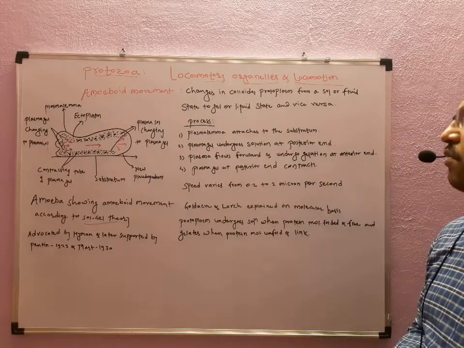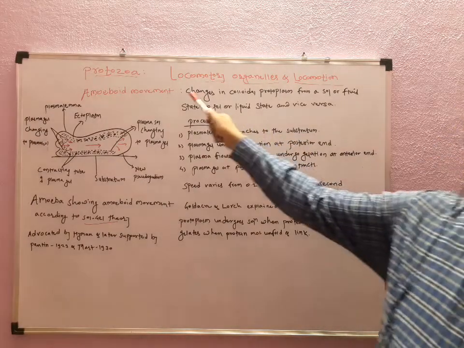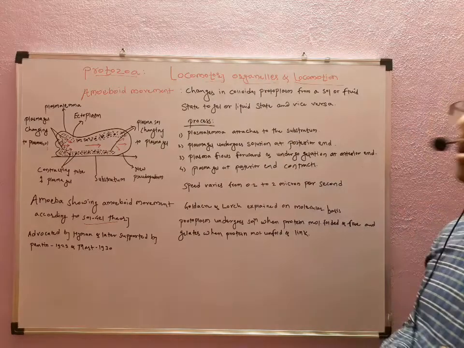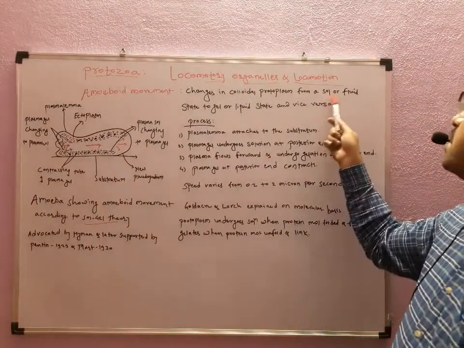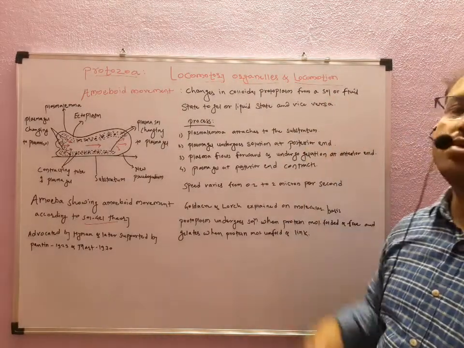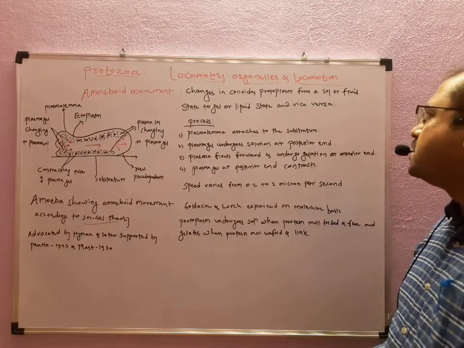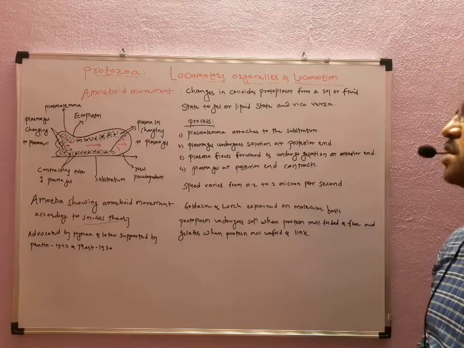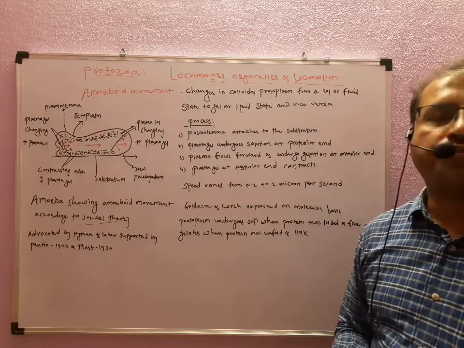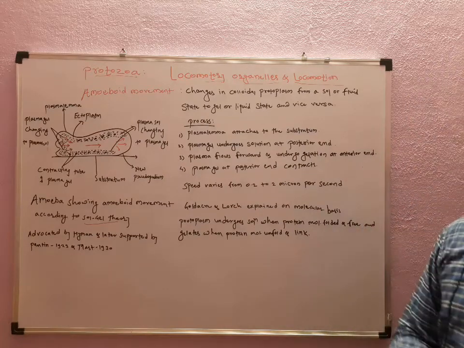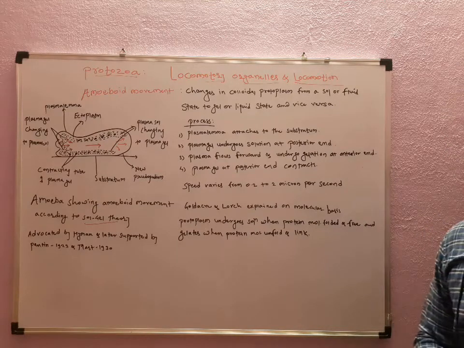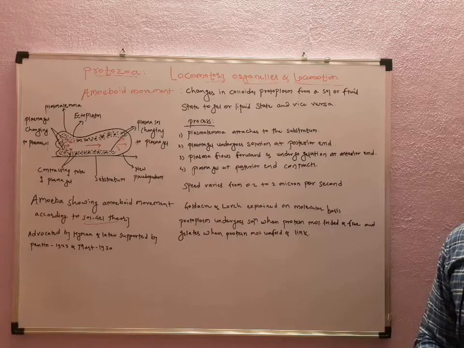So this speed varies, and the amoeboid movement is nothing but changes in colloidal protoplasm from a sol or fluid state to a gel or solid state and vice versa. With the help of this, the animal can move or show the amoeboid or creeping movement by forming the temporary outgrowth, which is nothing but the pseudopodia.